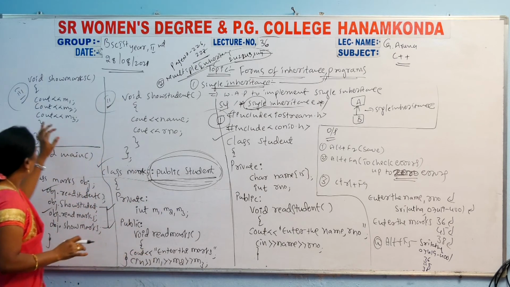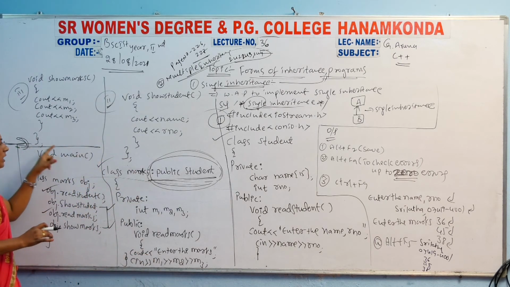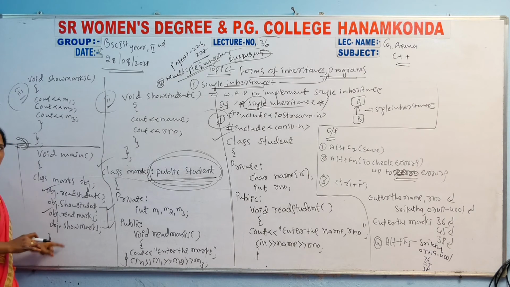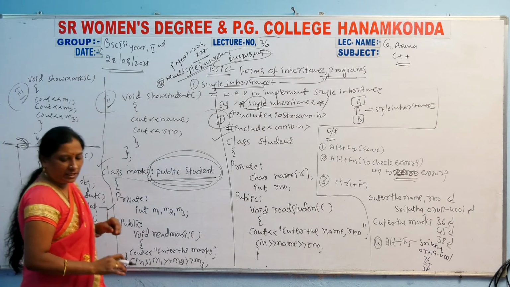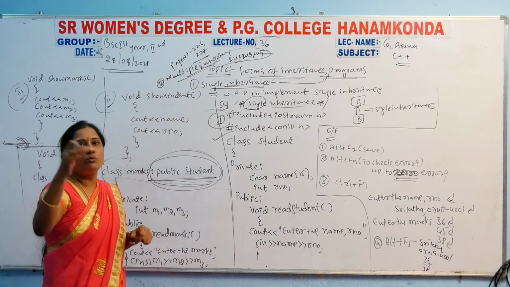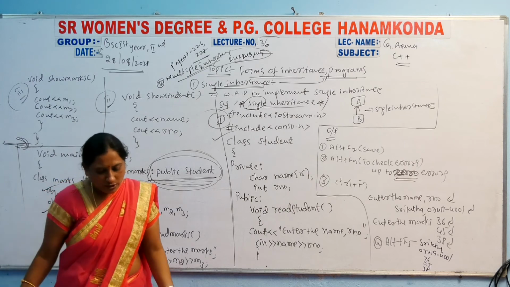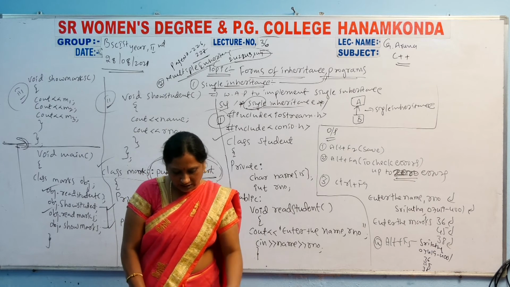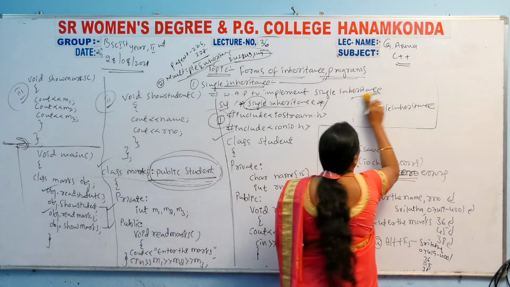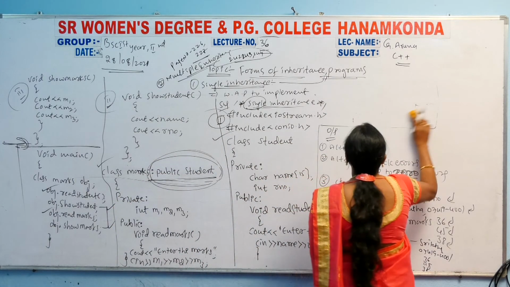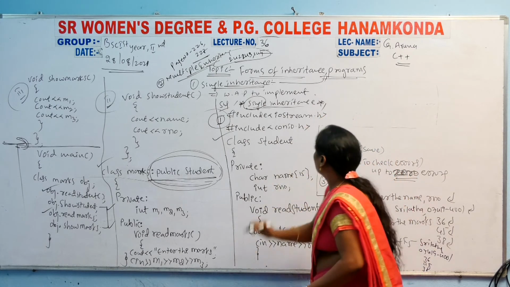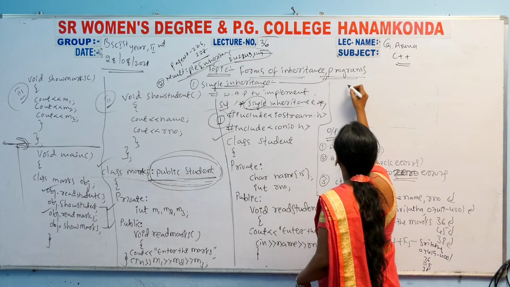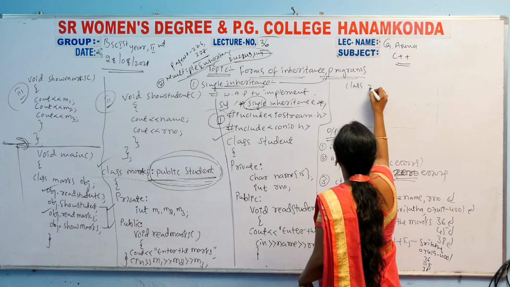After that, don't write the main function; you have to declare one more class. Just as I write the code, you write it here: the result class. Class result.